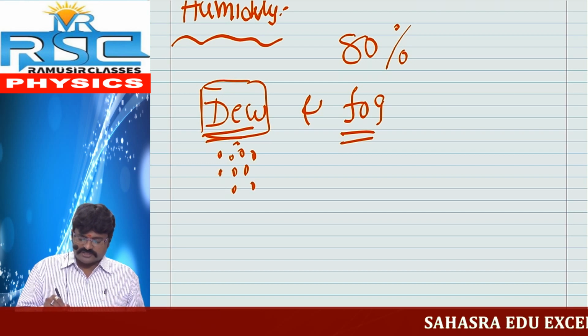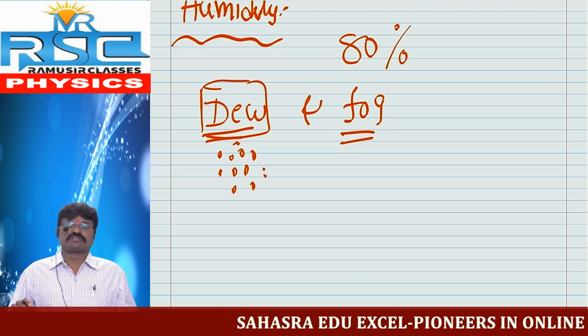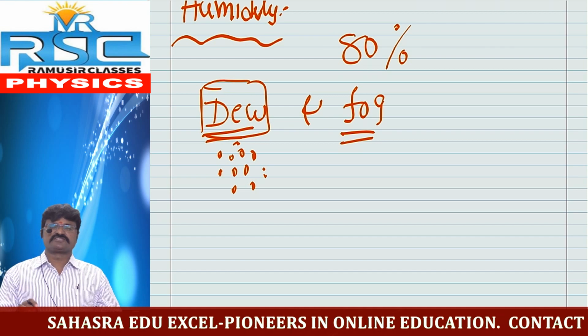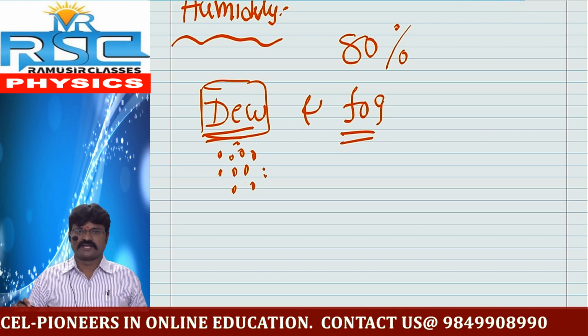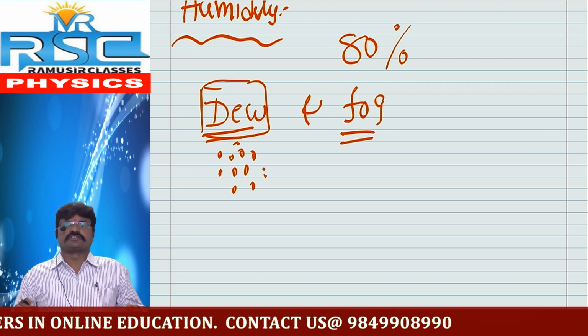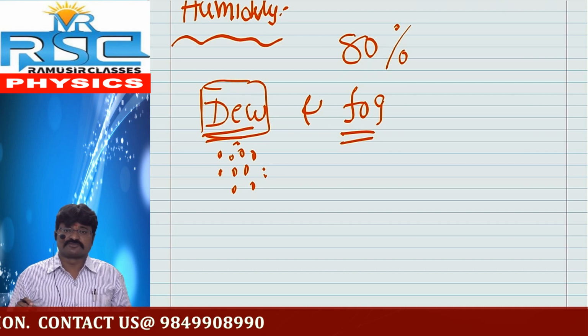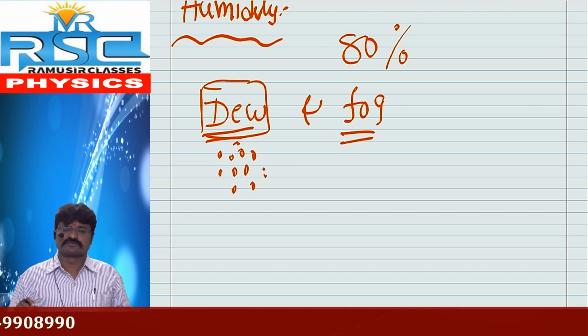The small water droplets are formed due to dew. But the main mechanism is condensation. How is it possible to explain? In winter season, you can observe the temperature levels gradually decrease at night time, and condensation takes place. What is condensation? Gas is converted into liquid state.